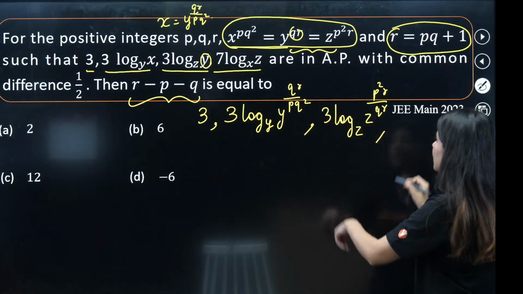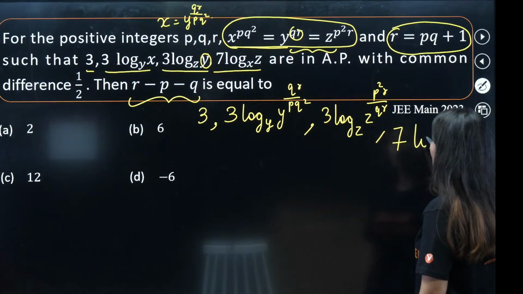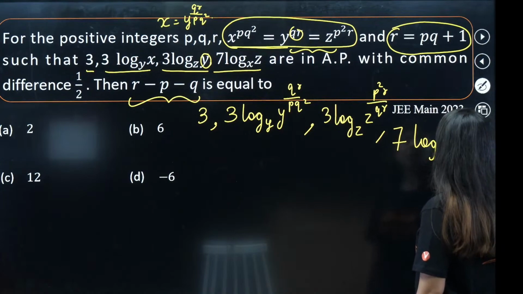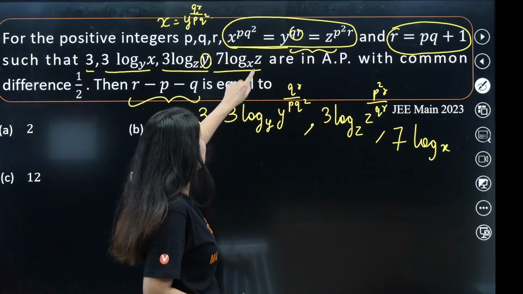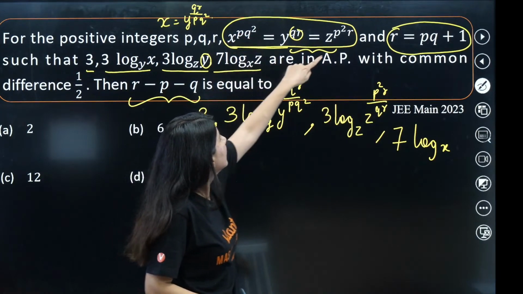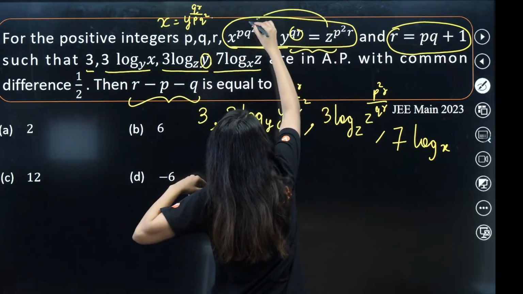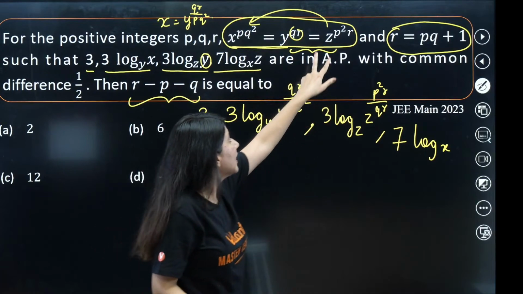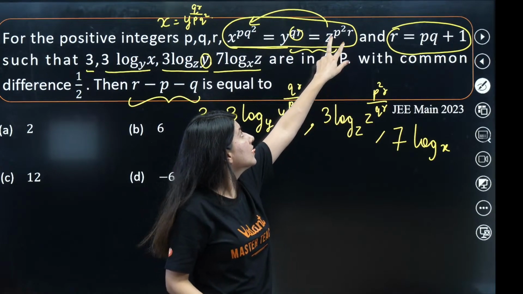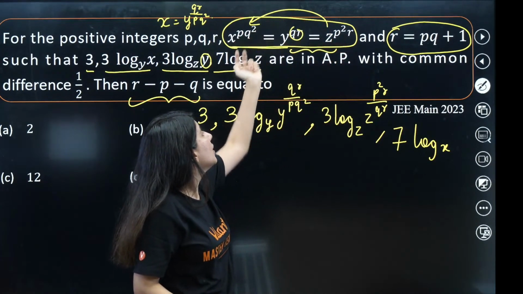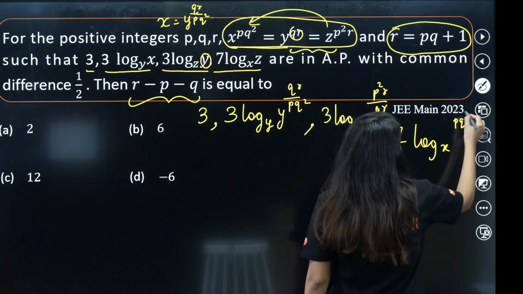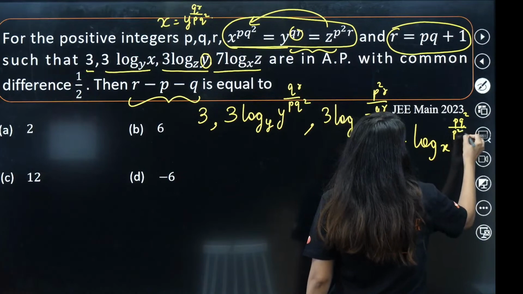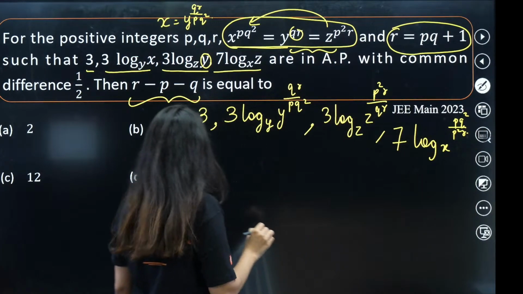What about the next term? Same thing, 6 log of z to the base x, right? Z to the base x. So I am going to write z in terms of x. I need only z over here. So p square r will be gone. So it will be what? pq square whole upon p square r. Cool? Perfect.